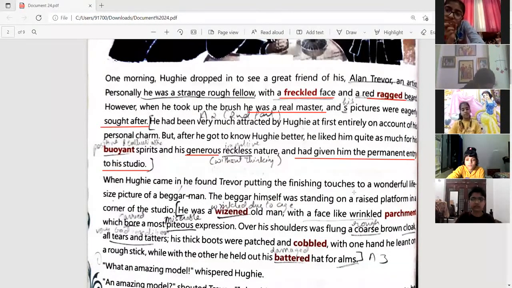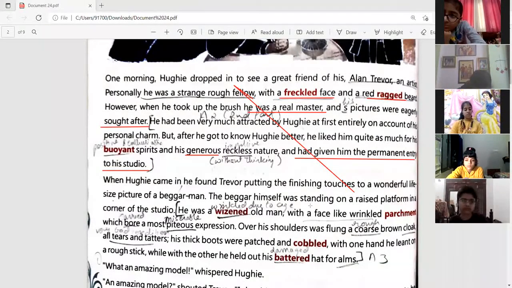When Hughie came in, he found Trevor putting the finishing touches to a wonderful life-size picture of a beggar man. The beggar himself was standing on a raised platform in a corner of the studio. He was a wizened old man with a face like wrinkled parchment, which bore a most piteous expression.